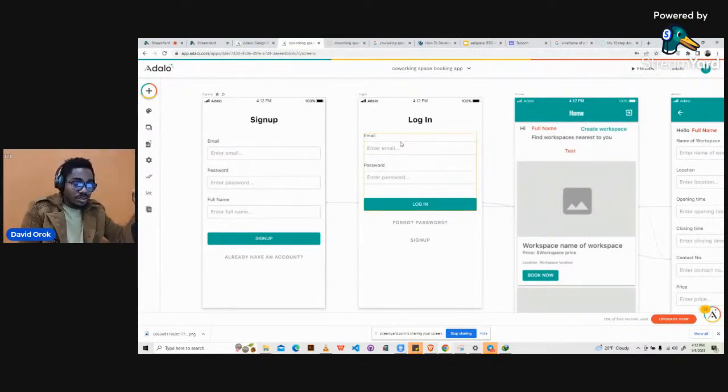So it is assumed that the admin are the ones that will update the details of the co-working spaces. And the details include the name of the workspaces, the prices for using the workspaces, the location of the workspace, and then the opening and closing time for the workspaces.